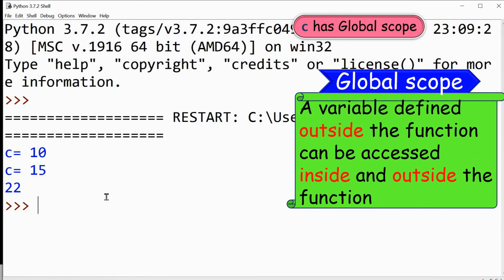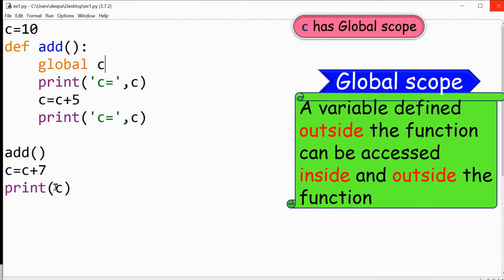And 22 is because, here you can see inside the function already the value of C is 15. So outside the function, C is equal to C plus 7. Here 15 plus 7 on the right hand side. So it is 22. So the value of C is 22. That is why you are getting the last output as 22.